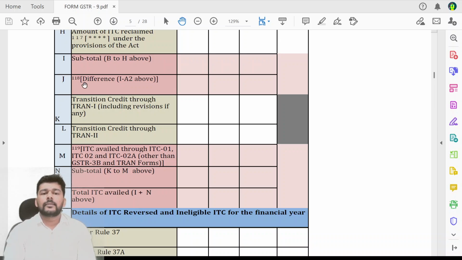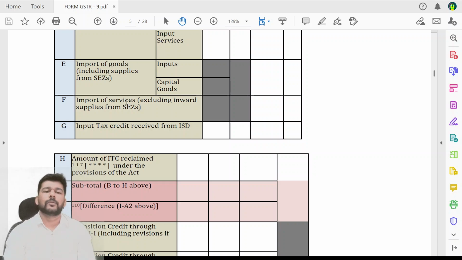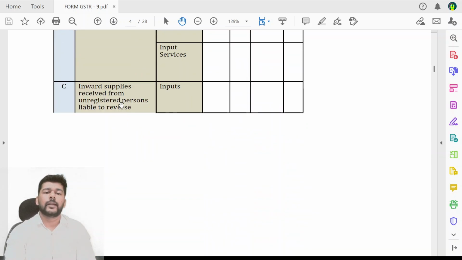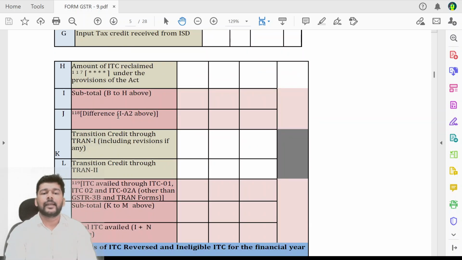Basic, what this J has been amended is, now J particularly says that ideally there should not be any difference. Ideally, what is the instruction form saying is that ideally आपका जो भी data, because J आपको बताता है J is the difference between I and A2 above. What is I saying? The bifurcation of credit, that is the net credit for the financial year, should be ideally tallying by classifying all these specific rows.